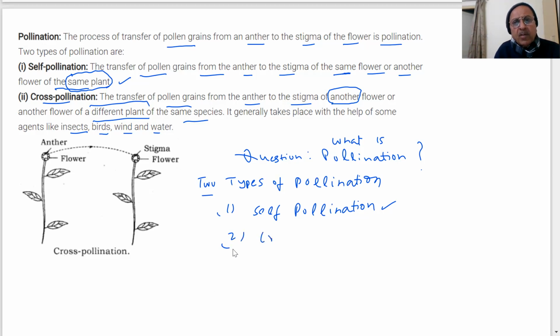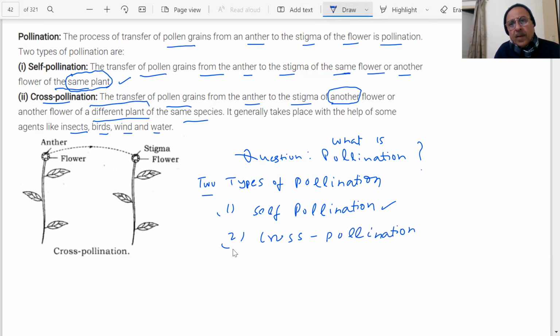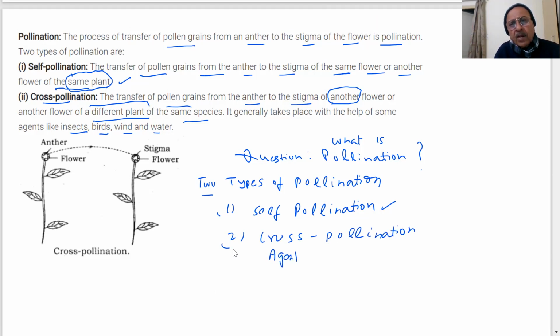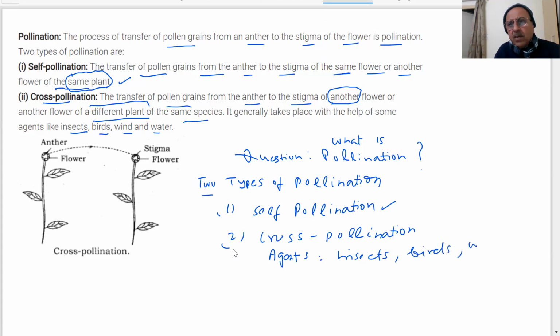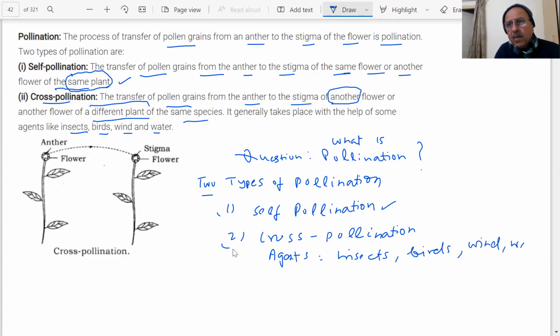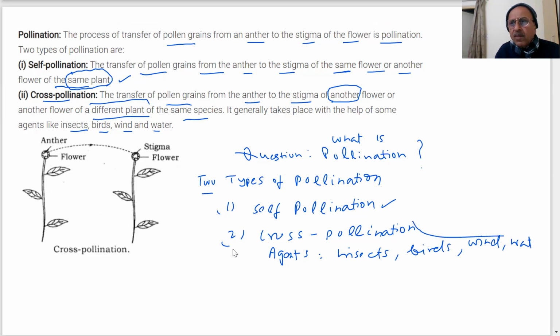Two types. Important question है ये. Cross pollination, और जो there are agents for doing that: insects, birds, wind, and water. As water flows, then wind and water.